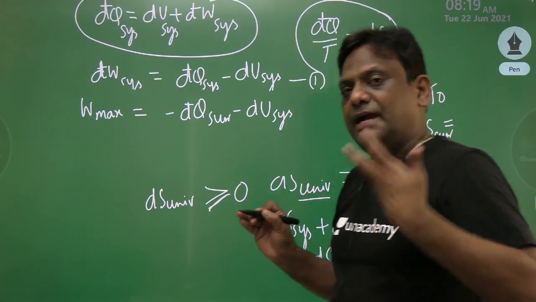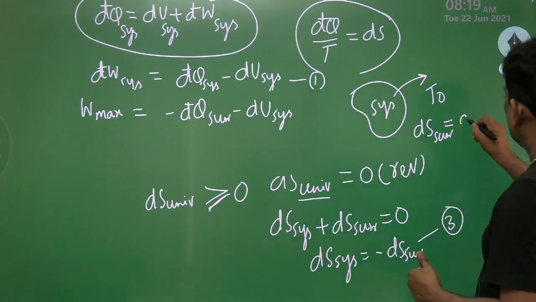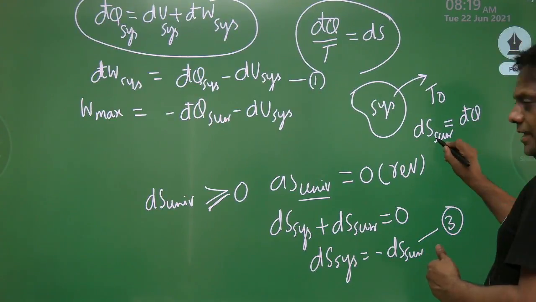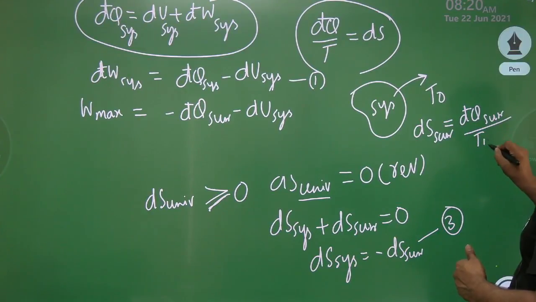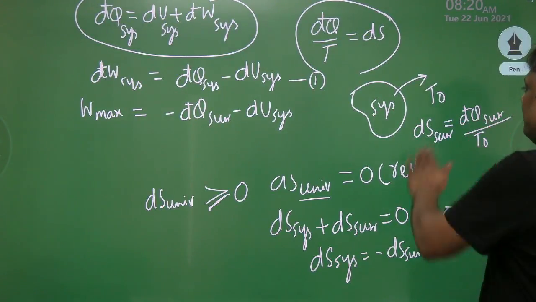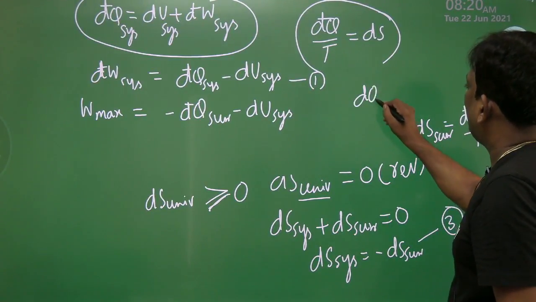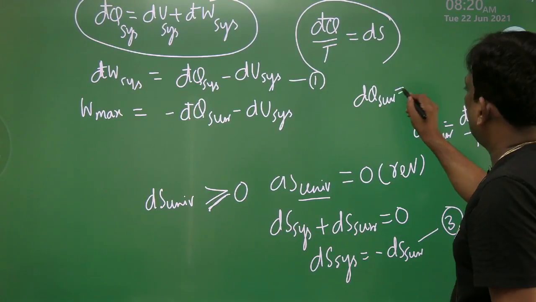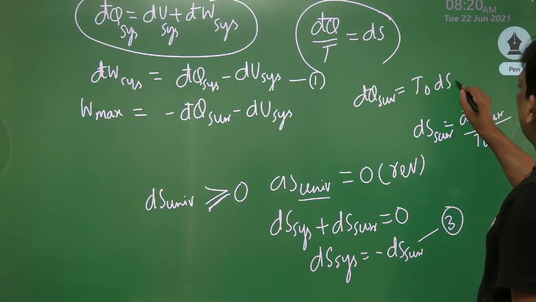For a reservoir, the entropy change is d-q by T. So all these I had explained. The entropy change of the surroundings will be the surrounding heat transfer divided by the surrounding temperature, and the surrounding temperature is T0. So from this equation I'll write the heat transfer for the surroundings is T0 into dS of surroundings.